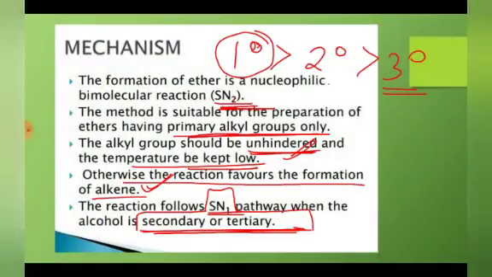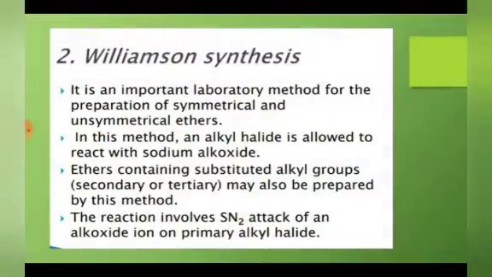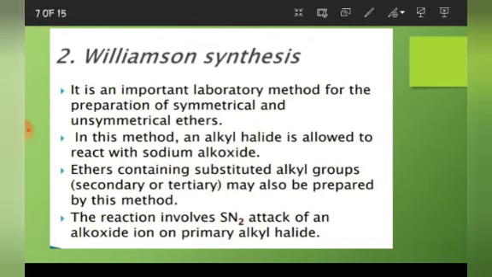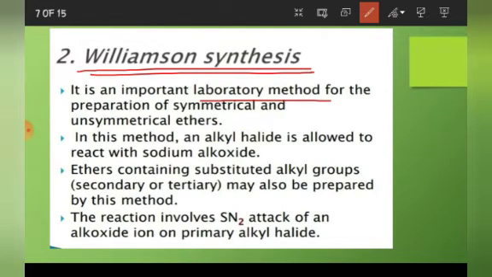Now let us see the second method, which is Williamson synthesis. This is the second method. Williamson synthesis, a very important name reaction. It is an important laboratory method for the preparation of symmetrical and unsymmetrical ethers. In the first case it was suitable for symmetrical or simple ethers only, but in this we can make symmetrical as well as unsymmetrical ethers. In this method, an alkyl halide is allowed to react with sodium alkoxide.